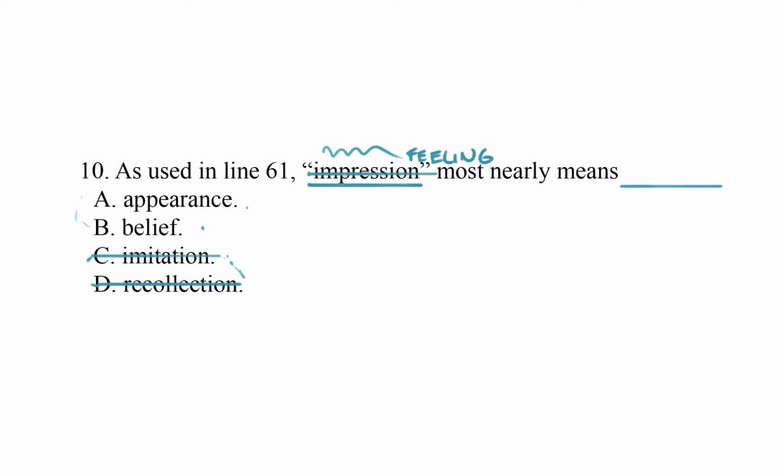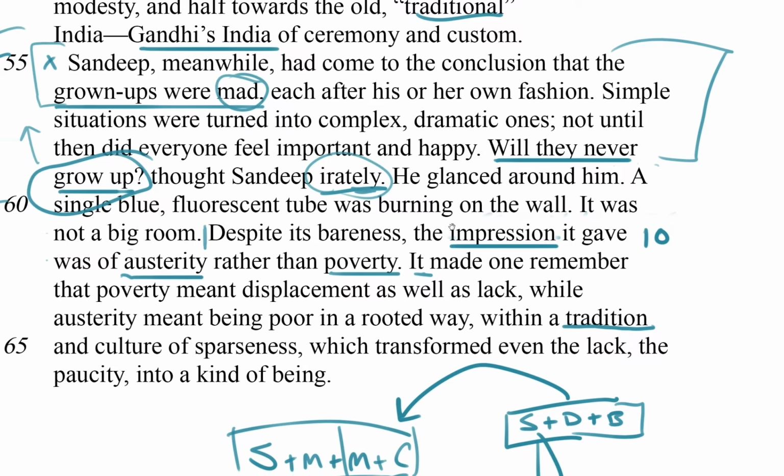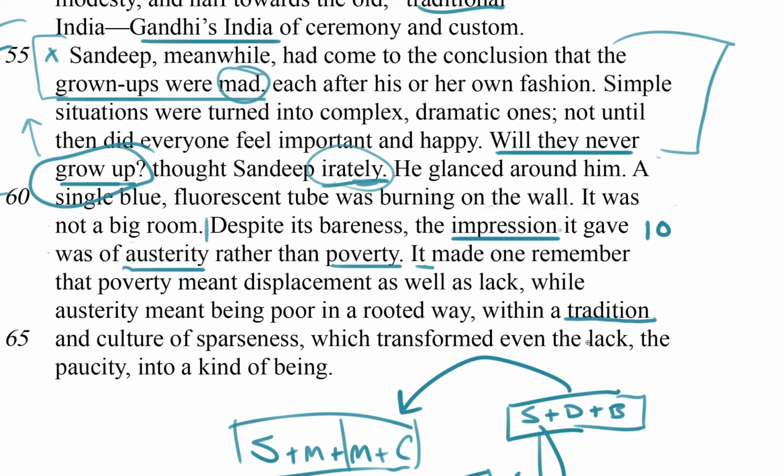So what I'm going to do is the second method for vocabulary and context questions, and plug these words back into their context. So appearance and then belief. It was not a big room. Despite its bareness, the appearance it gave was of austerity rather than poverty. That sounds right to me. Let's try the other one.